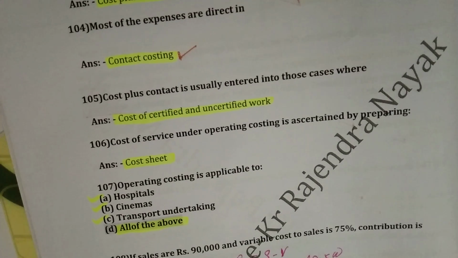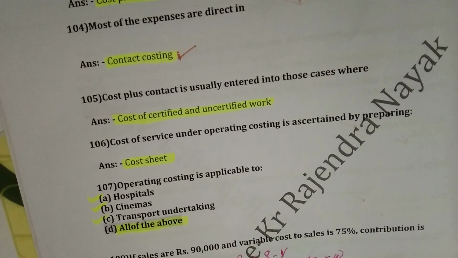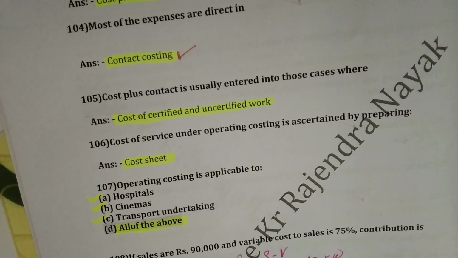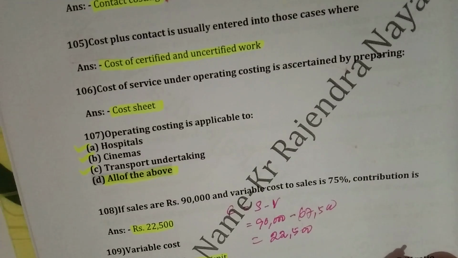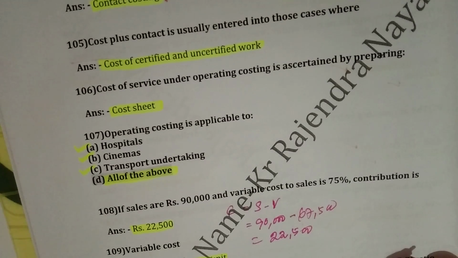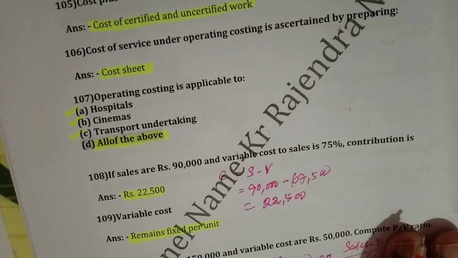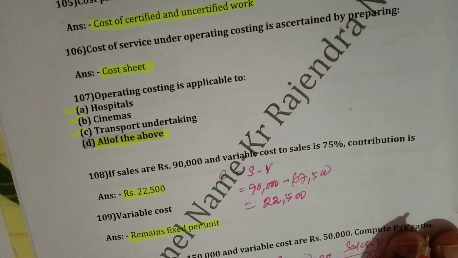Then question number 105. Cost plus contract is usually entered into those cases where cost of certified and uncertified work. Right. Then question number 106. Cost of service under operating costing is ascertained by preparing cost sheet.